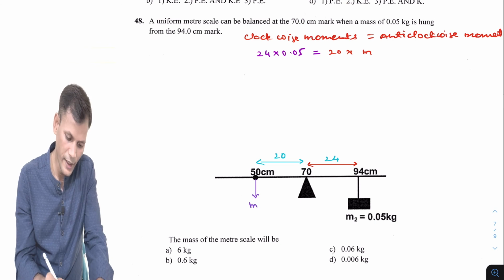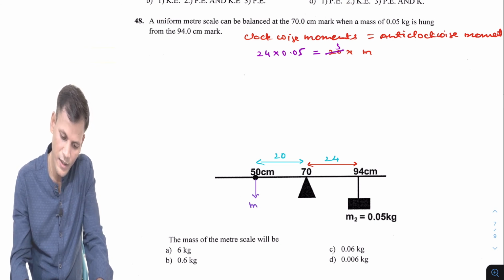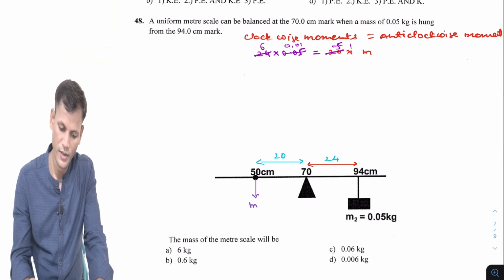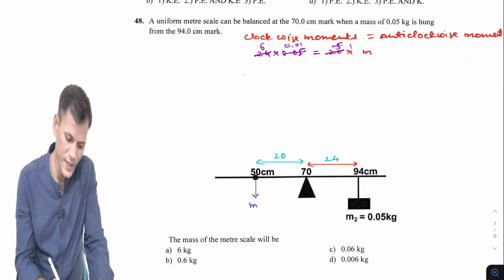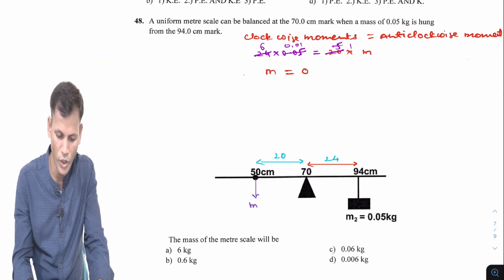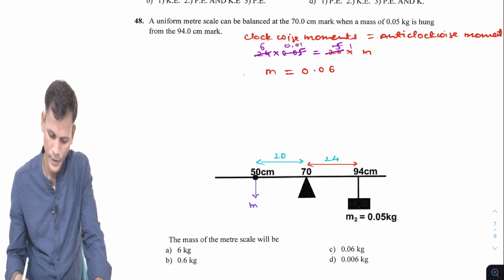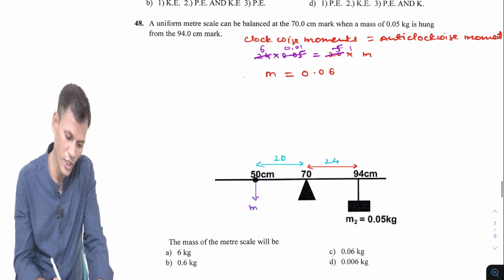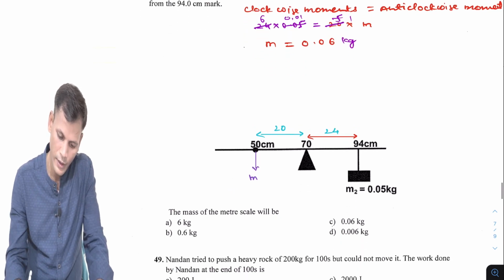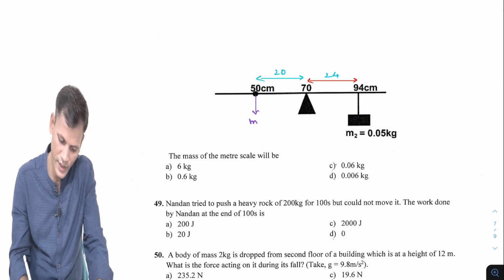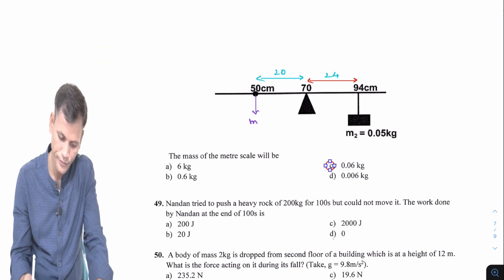So 24 into 0.05 is 1.2, and dividing by 20 you will get m equal to 0.06, because 0.01 into 6 will be 0.06. So 0.06 kg, the standard unit, because this mass was given in terms of kg. So 0.06 kg is what we have calculated.